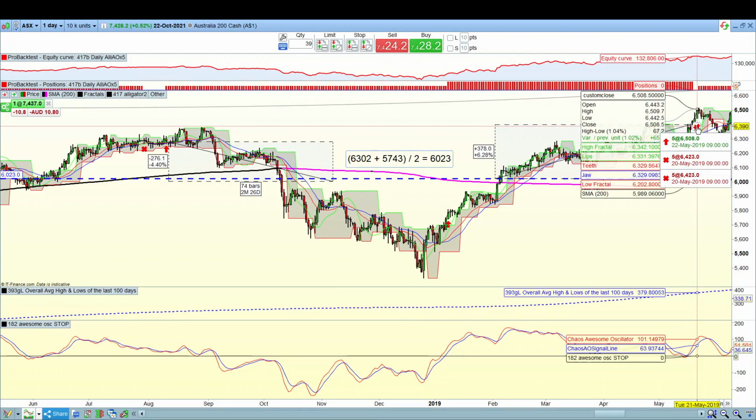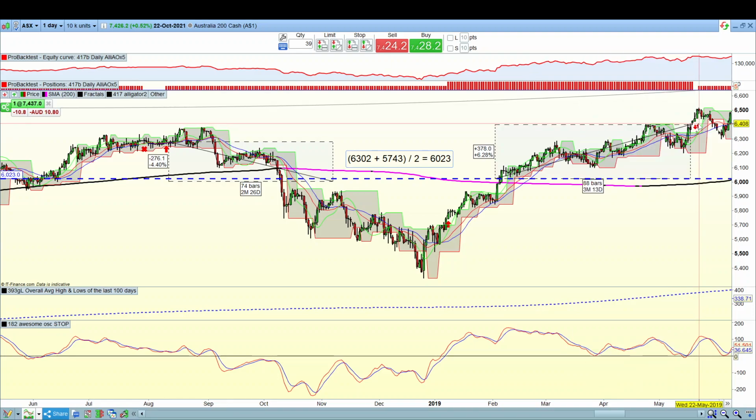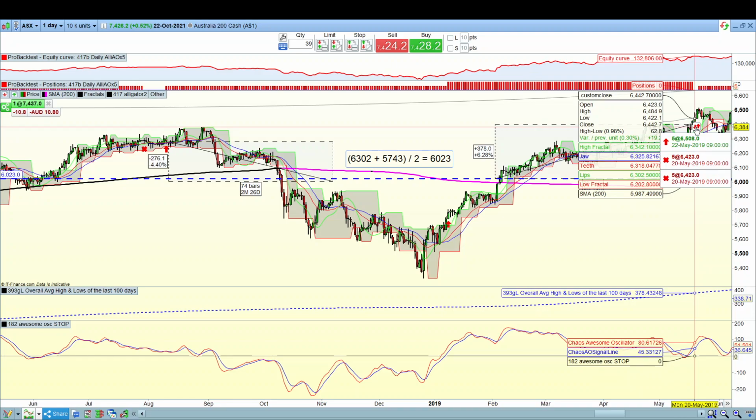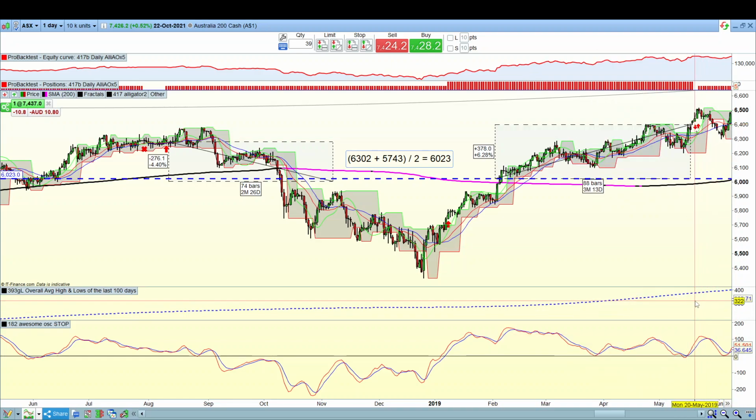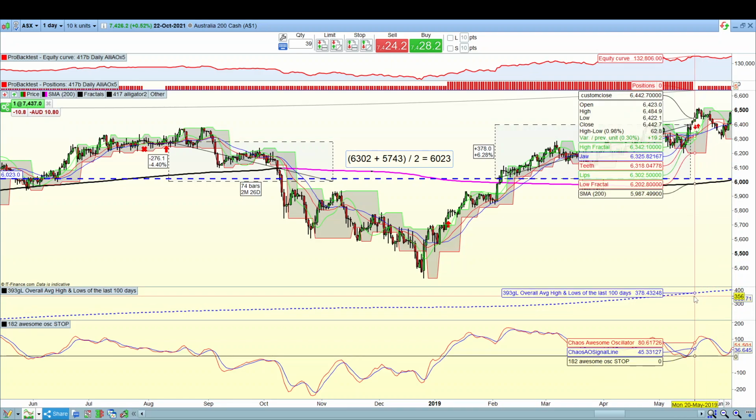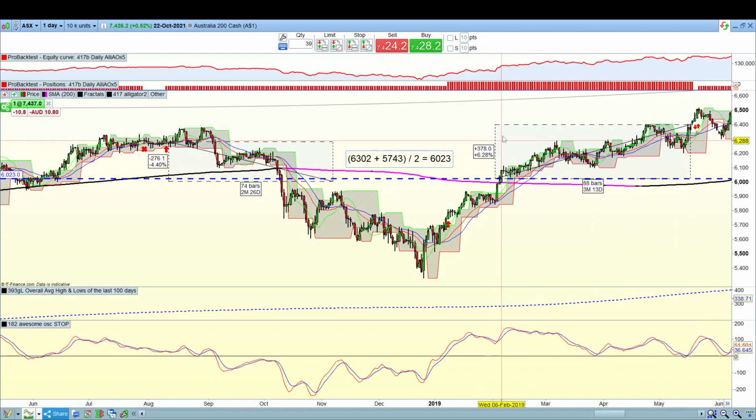You can see there it exited 10 contracts, 5 at 6423 and another 5 at 6423. Again, you can see on the dotted line, the calculation for the last 100 days was 378. And that's what we measure from that average line. We measured 378, so we need to break above that to exit. Even though the green broke below the red there and there, we're still in positive, but not to our minimum requirement.